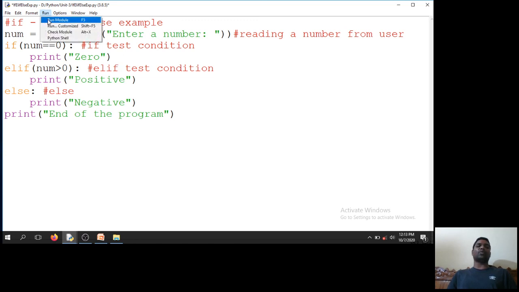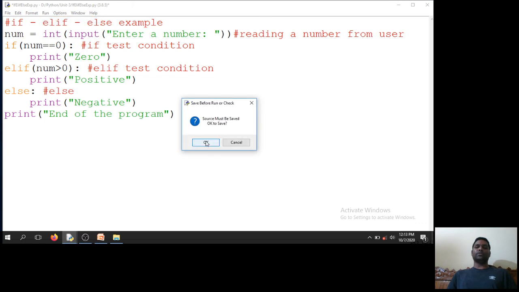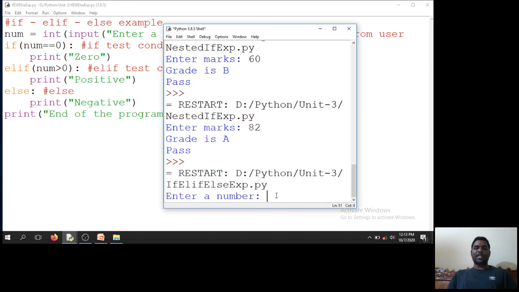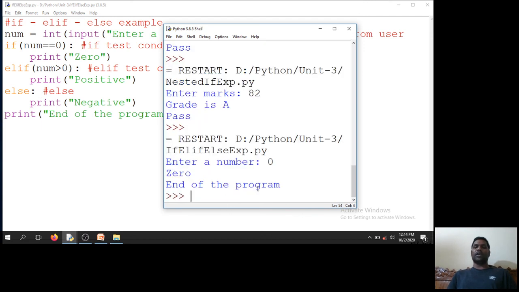Now I will run this program. Run module. Okay. I will take number as 0. So number is equal to 0. This condition is true. I will directly print 0 and exit from this if, elif, else, and go to the end of the program. So it says 0, end of the program.